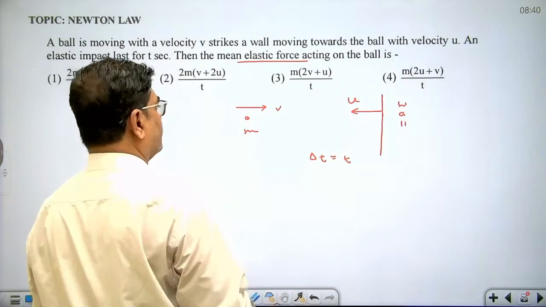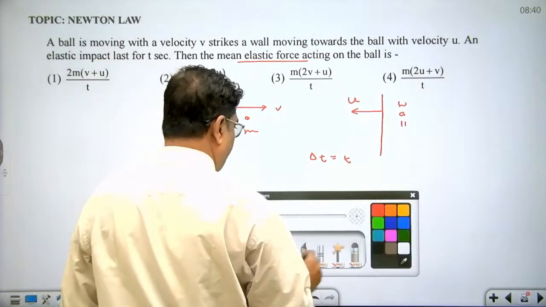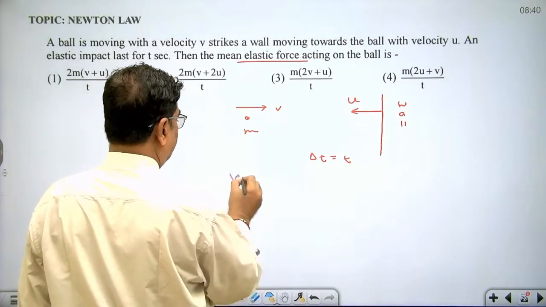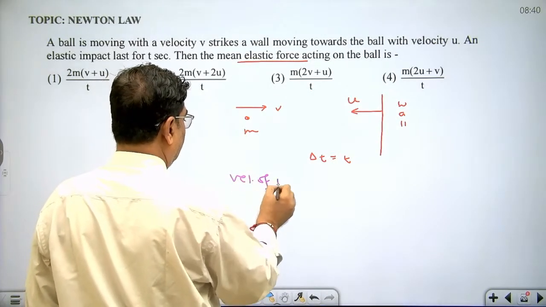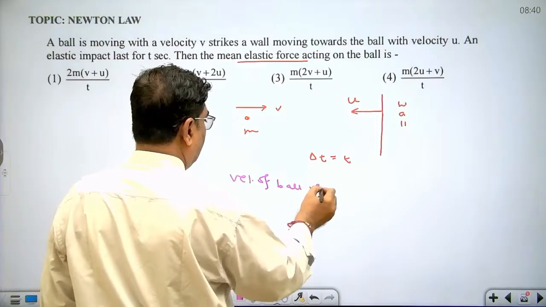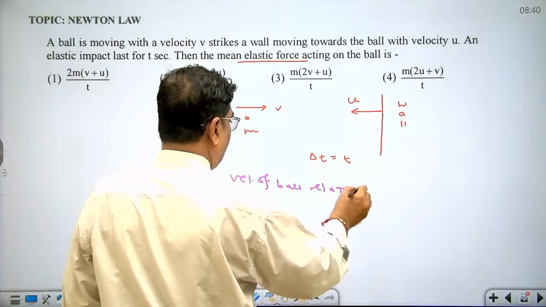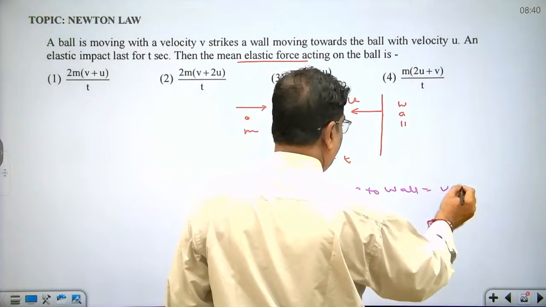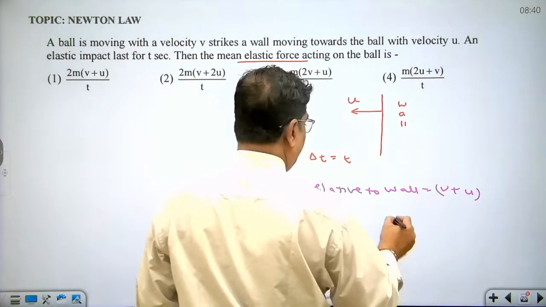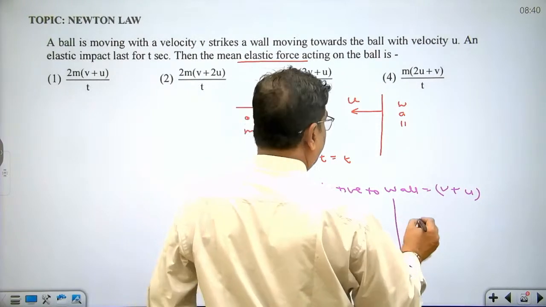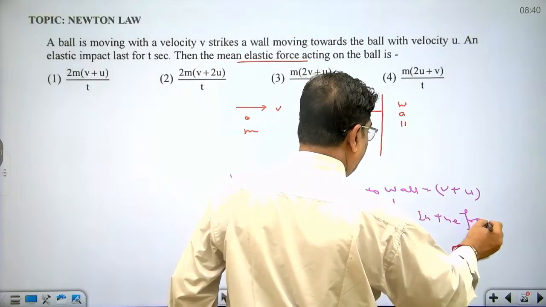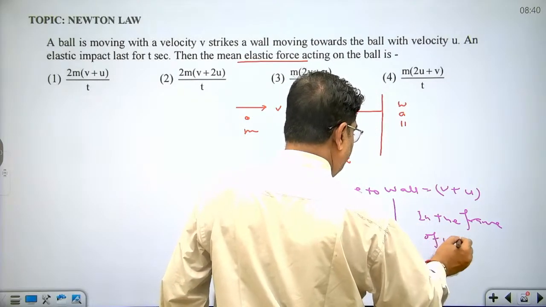Since the collision is elastic, now the velocity of ball relative to ball is v plus u. Now this is in the frame of the ball. In the frame of the ball, this is the picture.